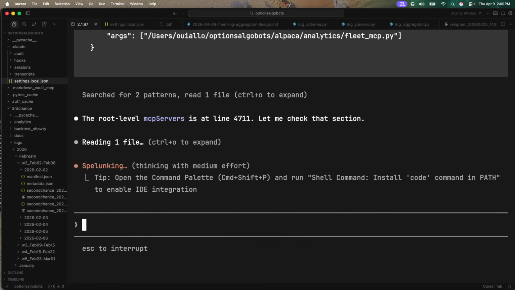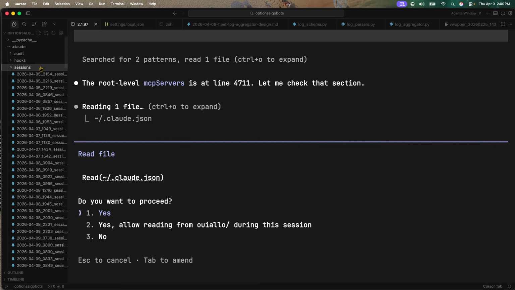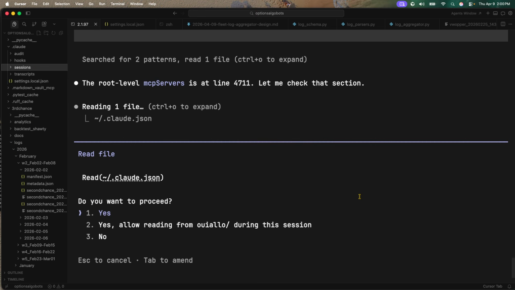And remember, we're going to be running this at the root level. The root level MCP server is at line 447. Let me go to the JSON. Audit. Okay, sessions. I'll see here. And that's just another hook, but let's just keep going. Bet.